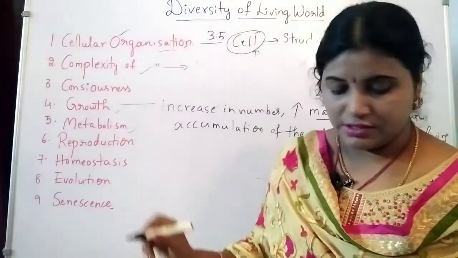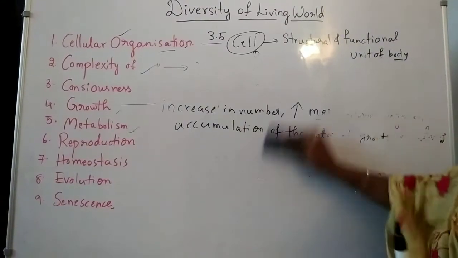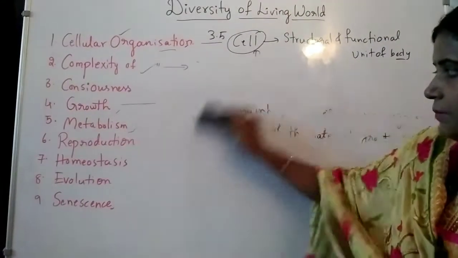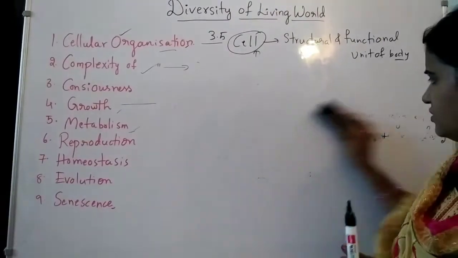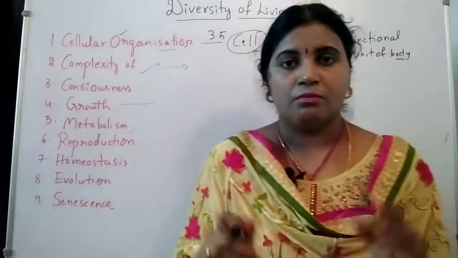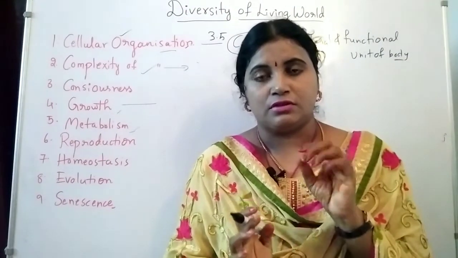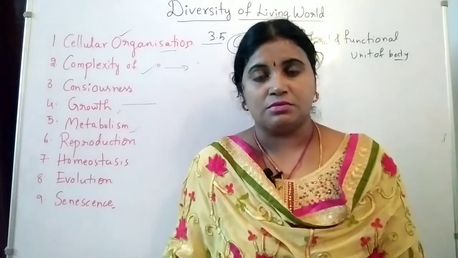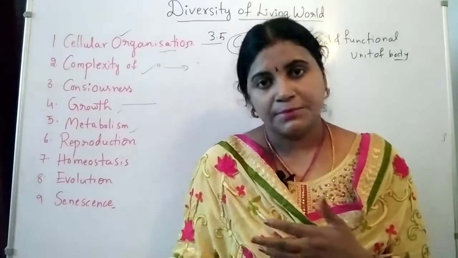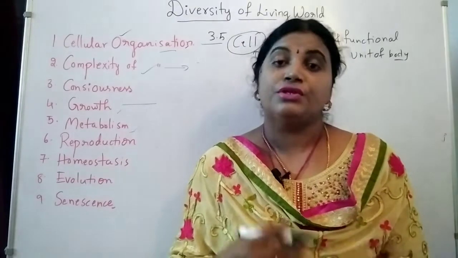Next one, metabolism. So metabolism is nothing but sum of chemical reactions. So ikkada vachesariki growth metabolism is nothing but two types of metabolic activities. Two types of metabolic activities means one is energy processing action, another one is the energy utilization.